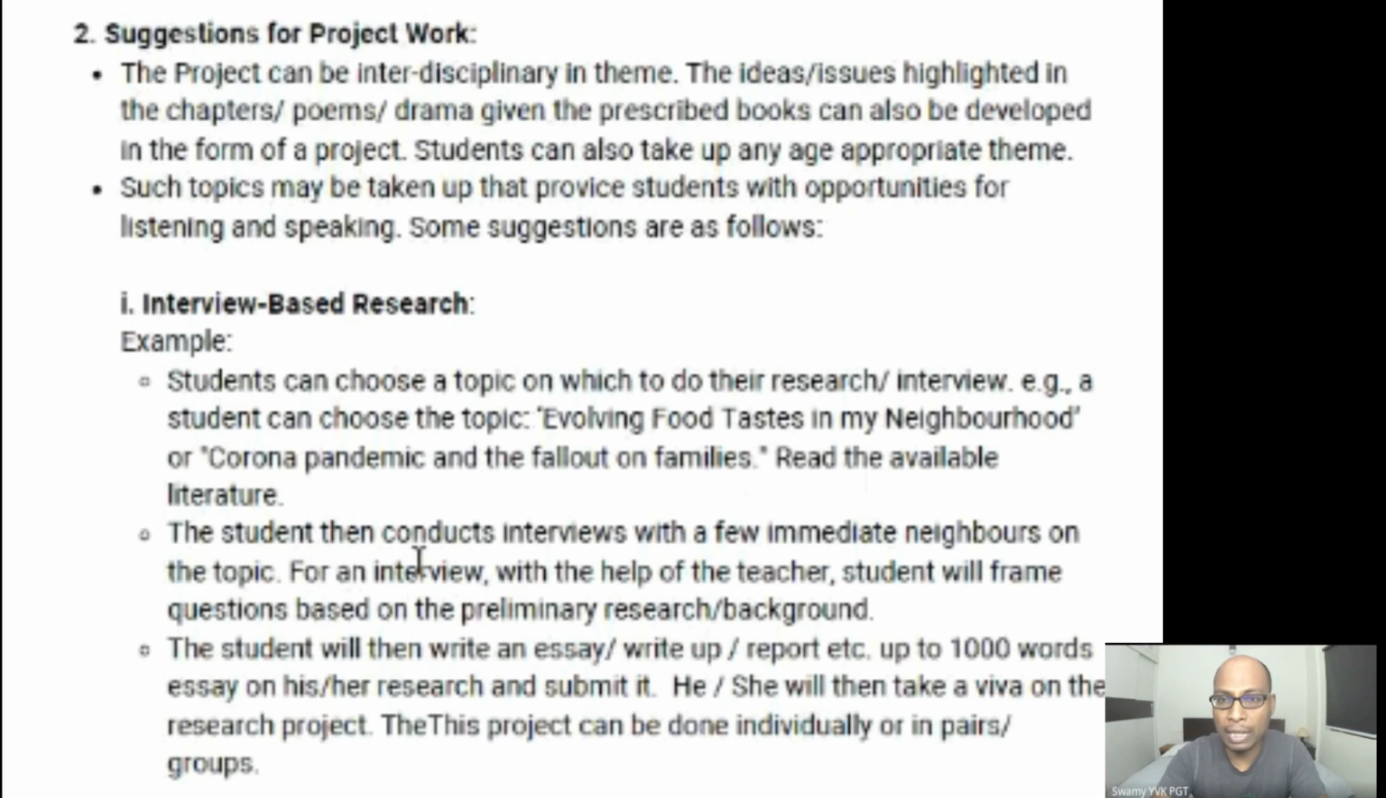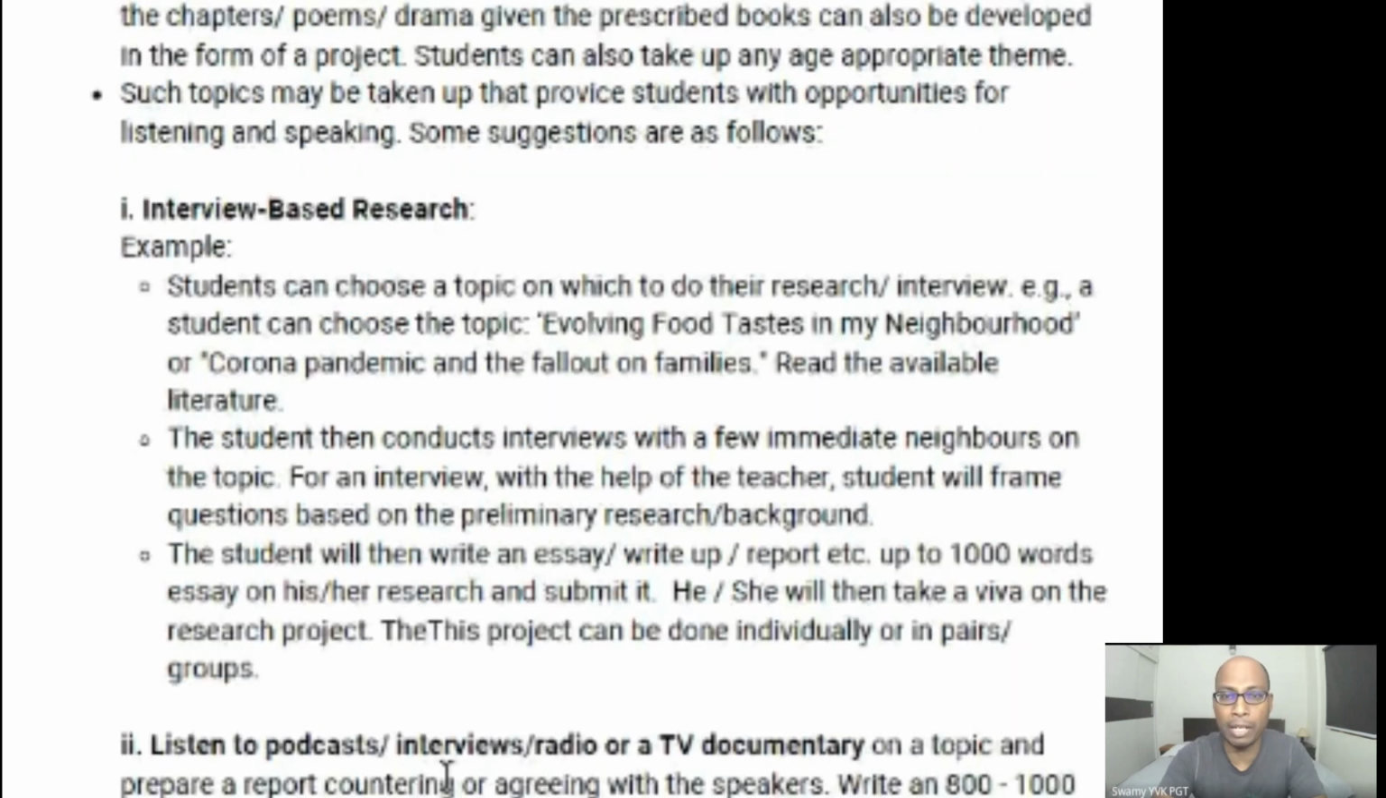The students then conduct the interviews with a few immediate neighbors on the topic. For an interview, with the help of the teacher, students will frame questions based on the preliminary research background. That means you need to prepare a questionnaire. What kind of questions you want to ask your people in your apartment or neighborhood.